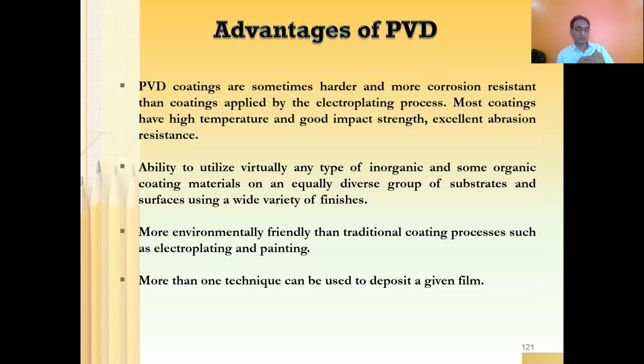We have discussed the simple solution growth method, the electrochemical method, and spray pyrolysis. Whatever coating you deposit on the substrate is going to be very, very hard as far as physical vapor deposition is concerned.